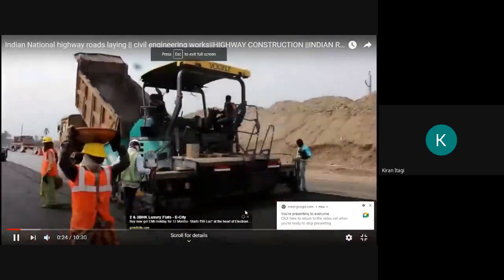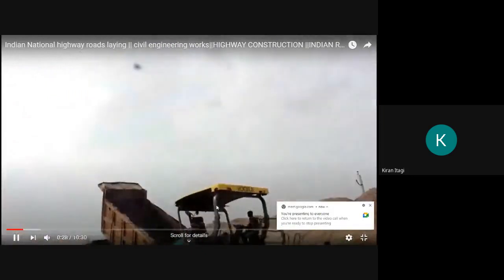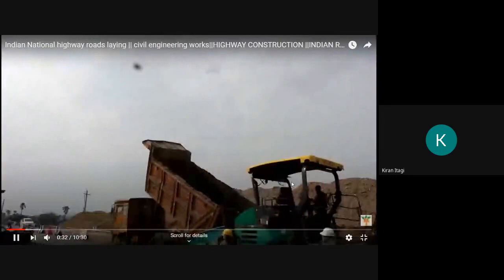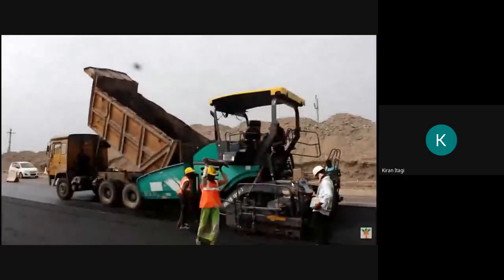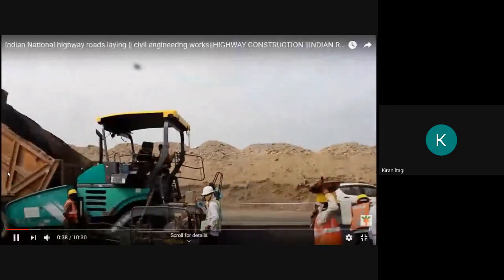I will just explain here only. This is nothing but the paving machine. Okay, this is the bituminous concrete. It is not clear. One second.